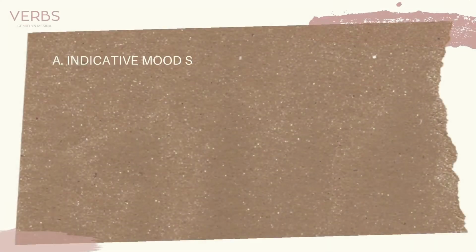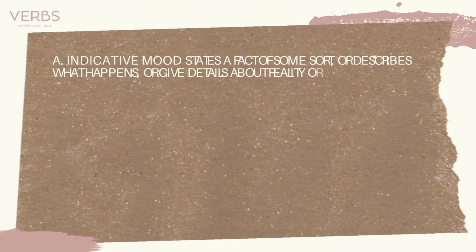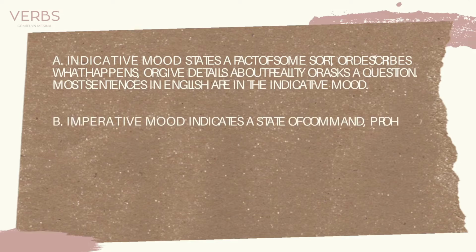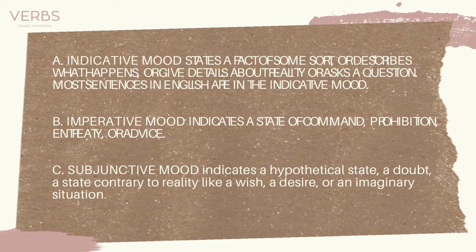Indicative mood states a fact of some sort, describes what happens, gives details about reality, or asks a question. Imperative mood indicates a state of command, prohibition, entreaty, or advice. Subjunctive mood indicates a hypothetical state, a doubt, a state contrary to reality, like a wish, a desire, or an imaginary situation. Then, we will go to forms of subjunctive mood.